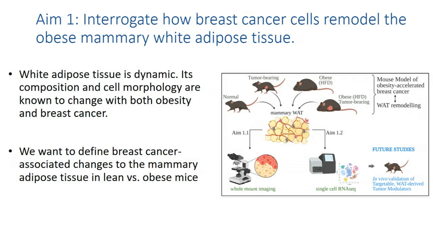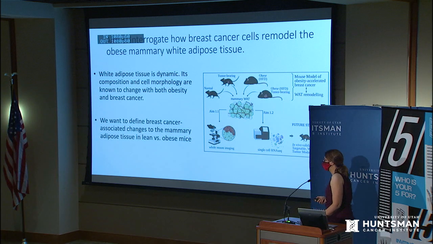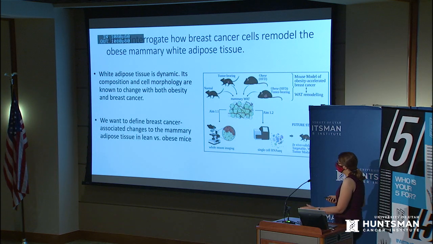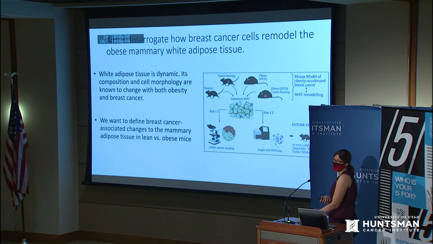And we're analyzing this tissue using 2 methods. One is whole mount imaging, and the other one is single-cell RNA-seq. And together, these 2 approaches will inform on changes to the relative abundance of cells, to the morphology of cells, and the gene expression profile, and how these change with obesity and with breast cancer, to then identify candidate paracrine signals that can drive obesity-accelerated breast cancer.